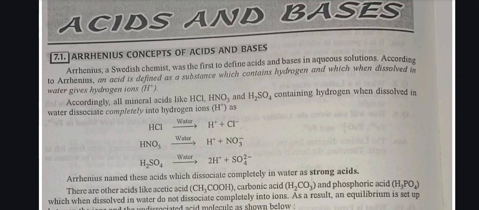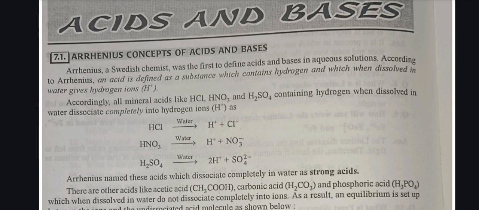I'm Tamanna from BSc Chemistry Honors second year. Today I'm here with the chapter Acids and Bases. 7.1 Arrhenius concept of acids and bases. Arrhenius, a Swedish chemist, was the first to define acid and base in aqueous solution.